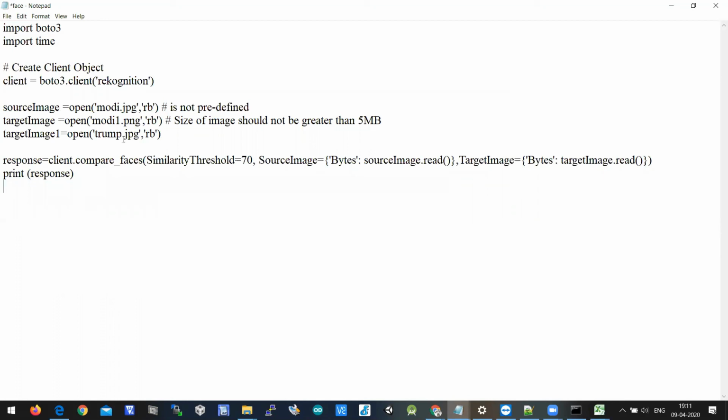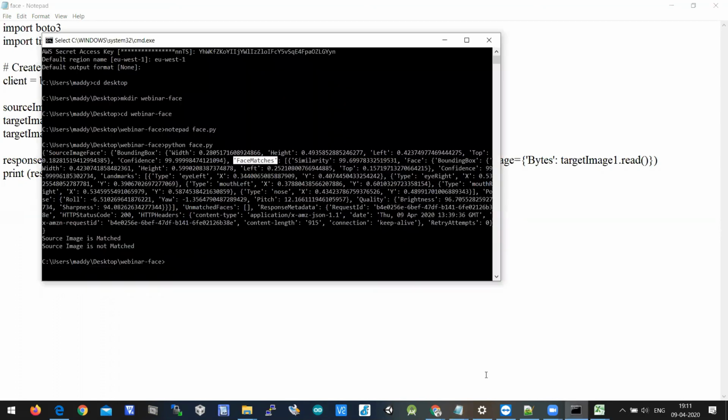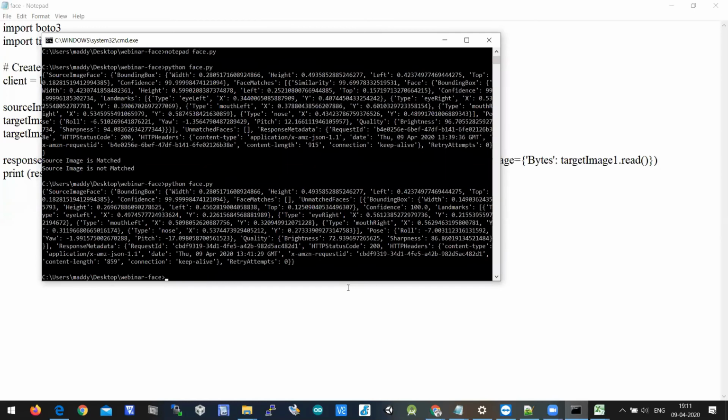I'll pass the targeted image. I'll pass the Trump image here, and I will call the function. I'll execute the program. Now see here, the face matches key is empty, but unmatched faces is not empty. Where is this unmatched face?